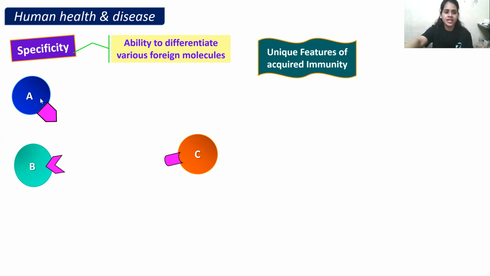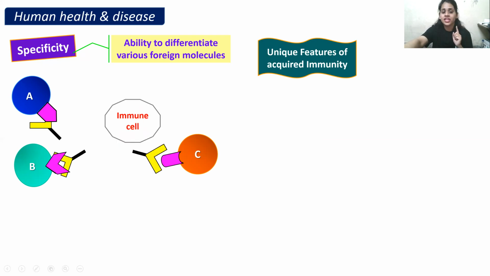See, there are A, B and C. There are three pathogens. And what are these pink colors? I've talked about it. They are the identification markers. According to the pathogen, the immune cells produce antibodies. And the one which matches that identification marker of the antigen is the antibody which will help us to prevent infection.